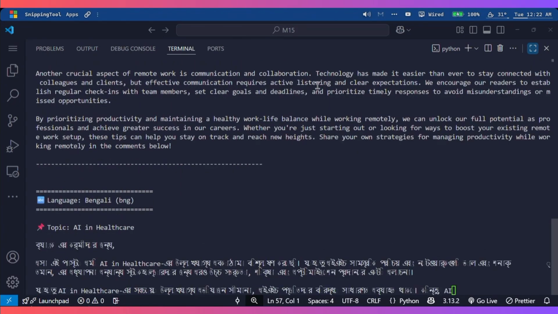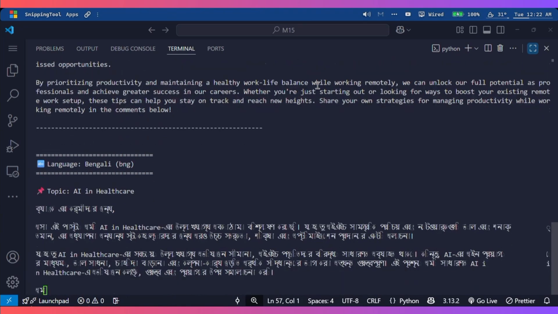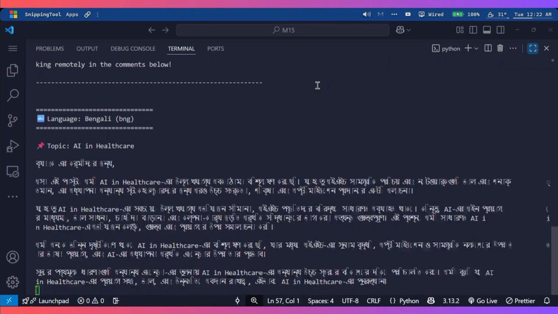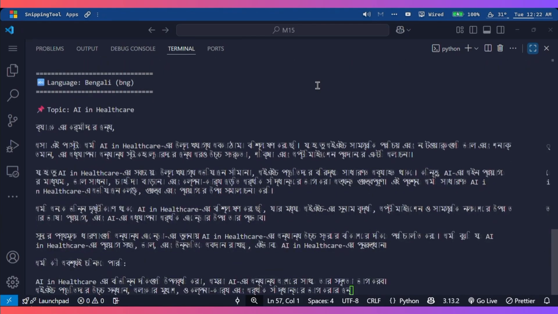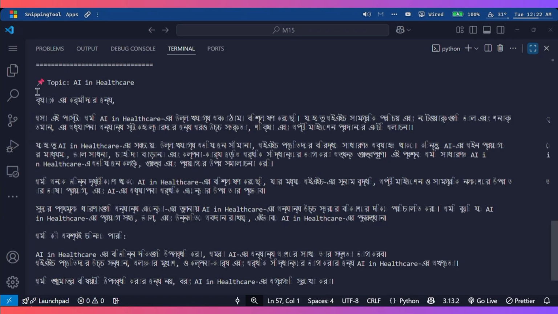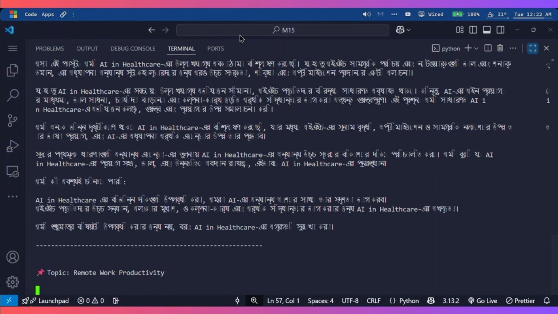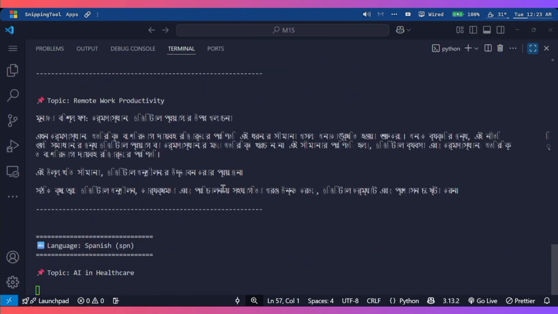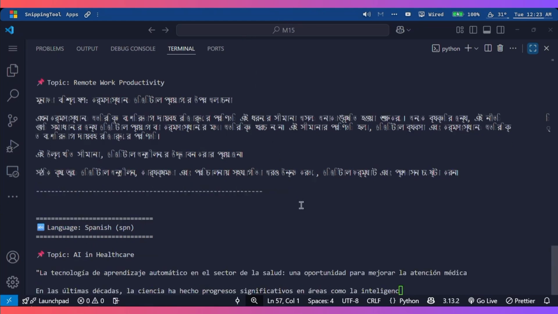Let's wait. The Bengali text is a little messy because it is running in the terminal of an IDE, so the IDE does not recognize the text and makes it into symbols, but the model works fine. Now the model is generating another post in Bengali. It has done posting in Bengali and now started to do it in Spanish.